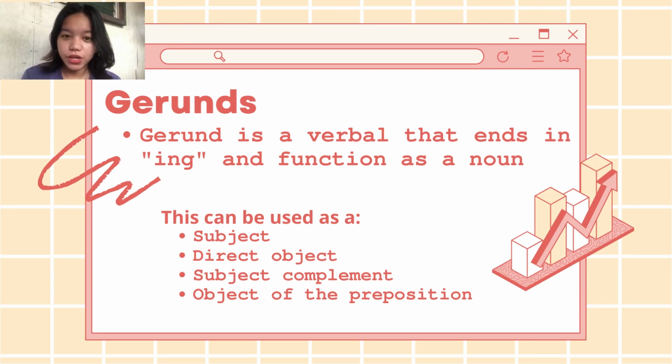The first topic that we discuss is gerunds. What is a gerund? A gerund is a verbal that ends in -ing, for example, beginning. Begin, we add -ing, so beginning. That is a gerund, and it functions as a noun. Gerunds can be used as subject, direct object, subject complement, and object of the preposition.